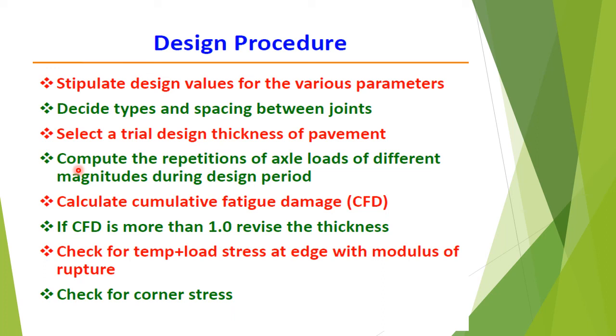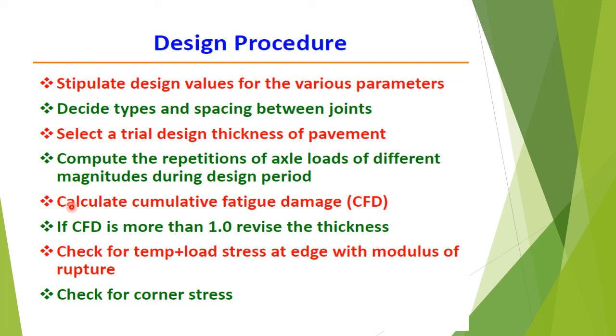Step 5, calculate the stresses due to single and tandem axle loads and determine the cumulative fatigue damage. Step 6, if the cumulative fatigue damage is more than 1, select a higher thickness and repeat steps 1 to 5.